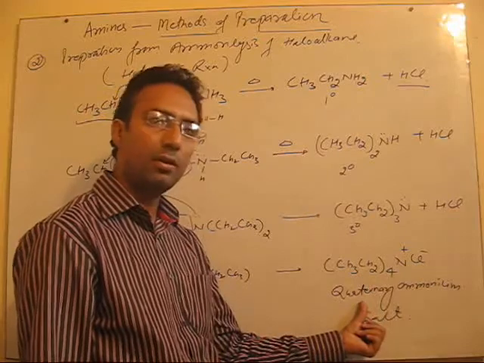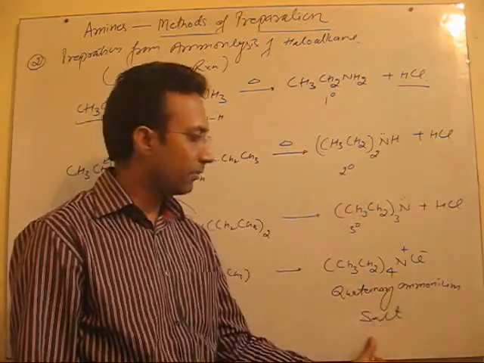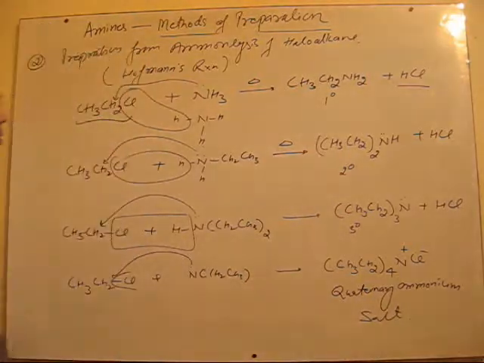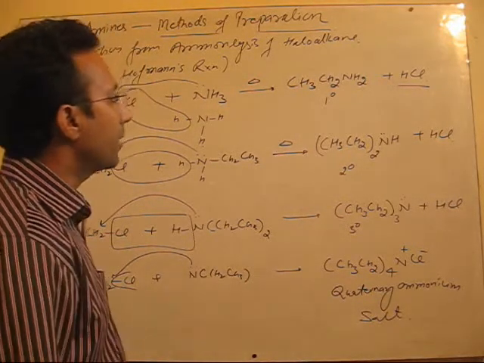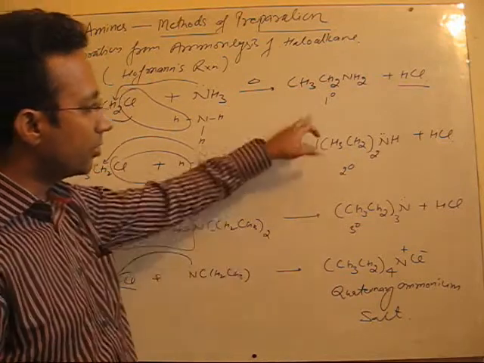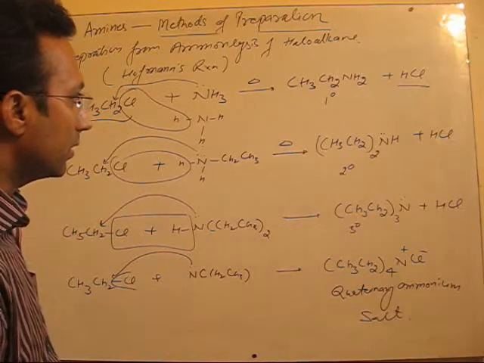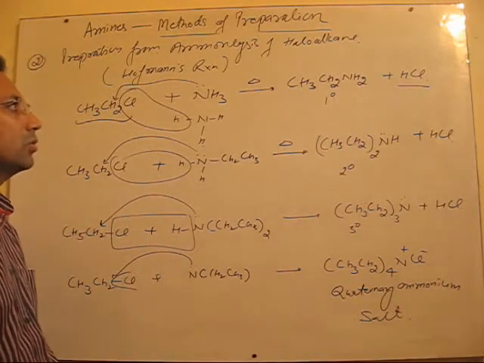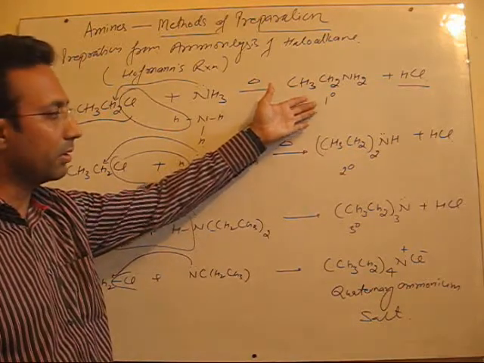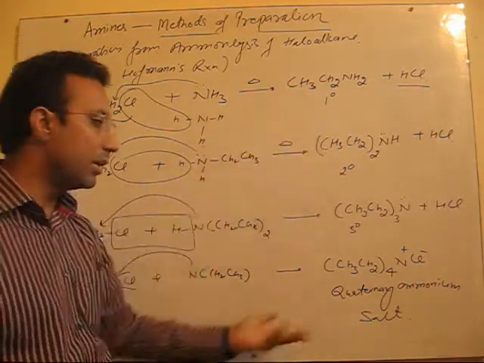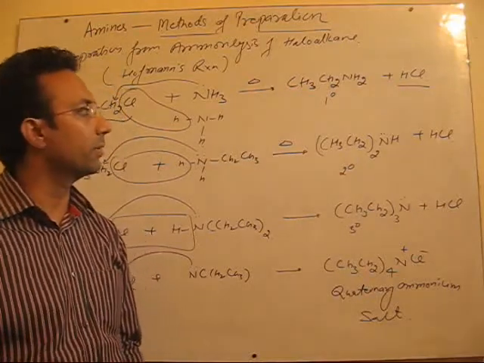This category we have already studied: quaternary ammonium salts. So this method gives a mixture of primary, secondary, tertiary as well as quaternary ammonium salts, right? So this method is not very useful to prepare pure primary amines. Industrially this method is used, but it is not suitable for laboratory preparation.